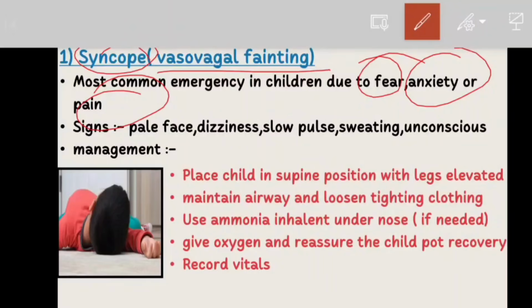Now we will see the signs and symptoms. So remember these 5 points: pale face, dizziness, slow pulse, sweating, and unconsciousness.